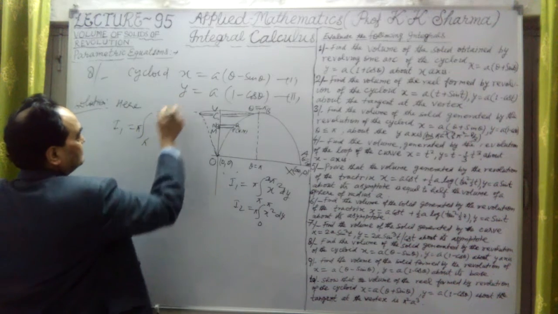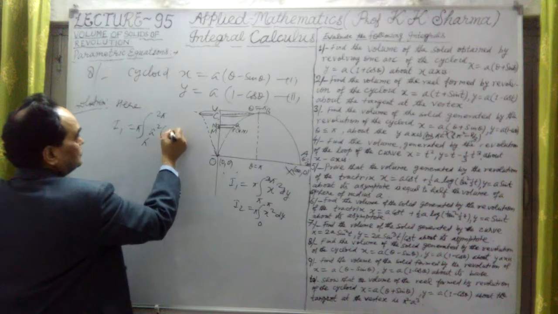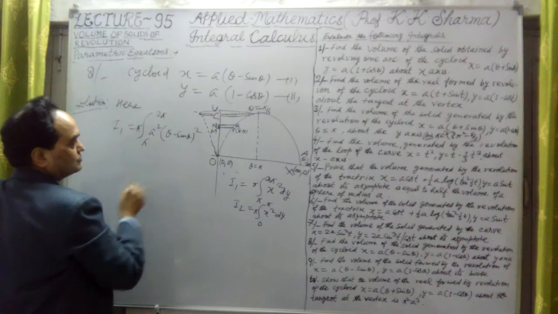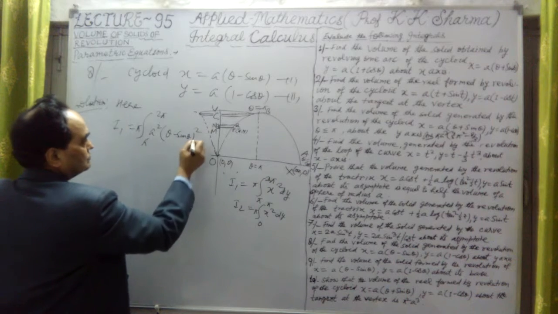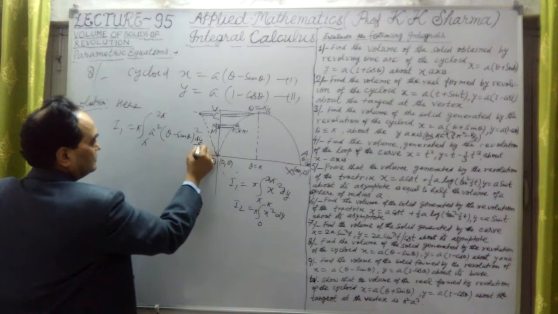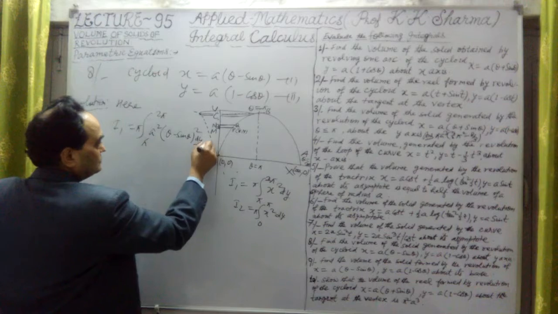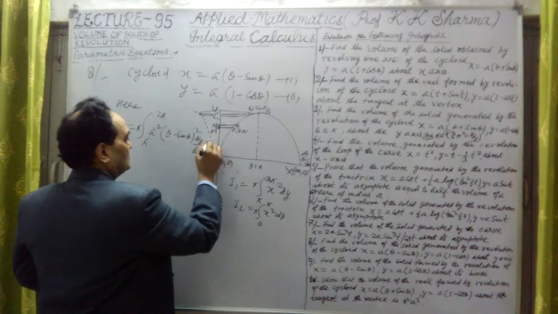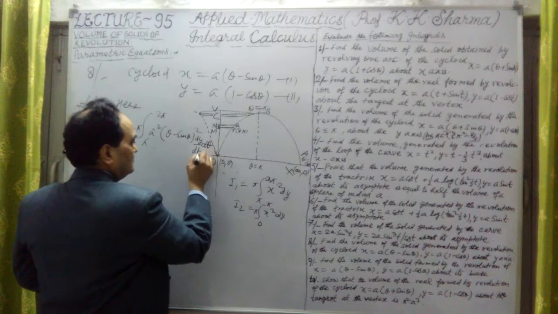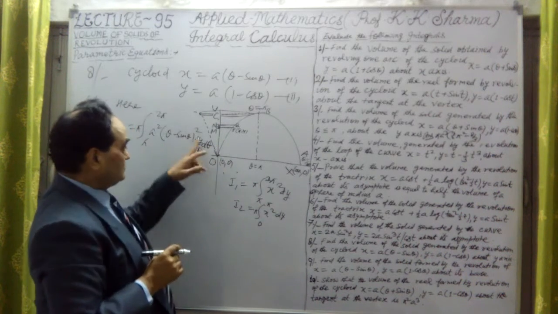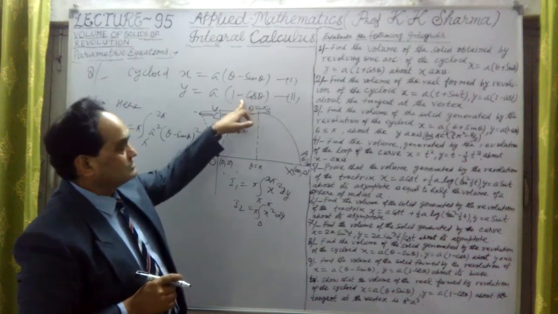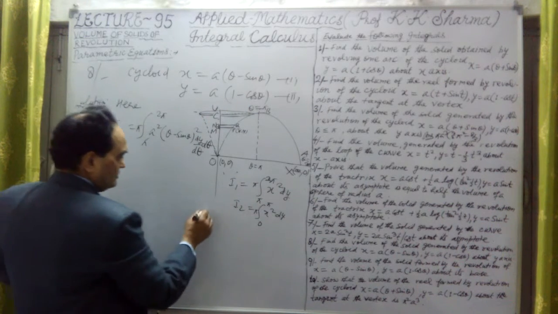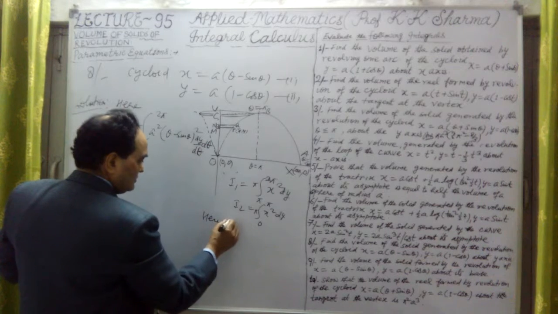X square is this value: a square into theta minus sine theta whole square, into dy by d theta into d theta. Sorry, I'm sorry, d theta, because here the parameter is theta. This dy by d theta we have to find out from this equation.